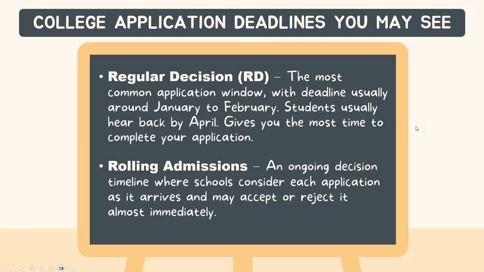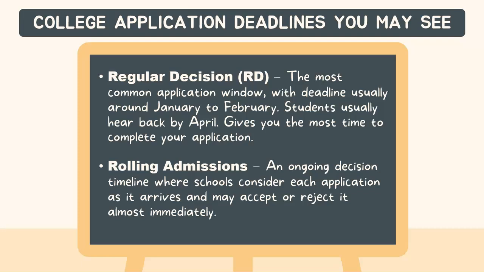So there are different college application deadlines that you may see. The most common application one is regular decision. This one usually gives you the most time to complete your application, with deadlines usually around, for UT and A&M, December 1st. But other than that, generally January to February, and students usually hear back by April. I highly recommend any of these other ones though, because regular decision deadlines tend to be after the scholarship deadlines.